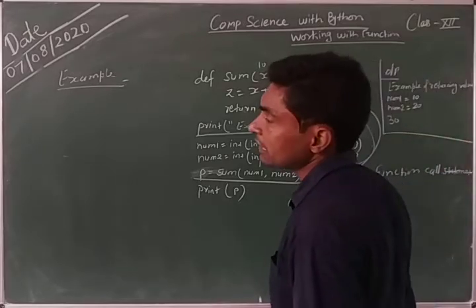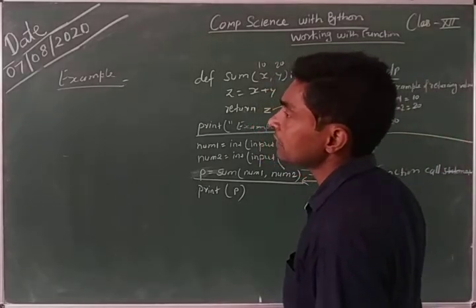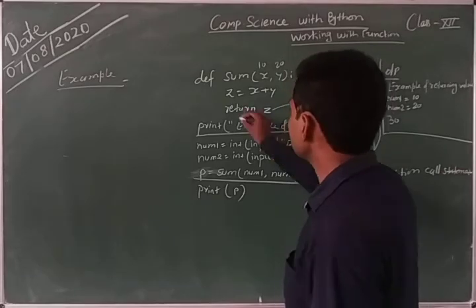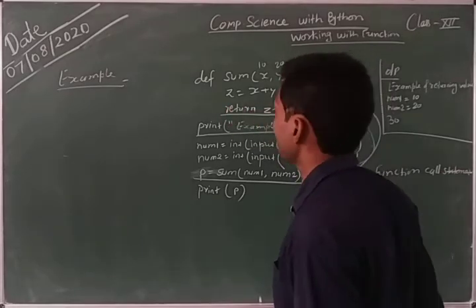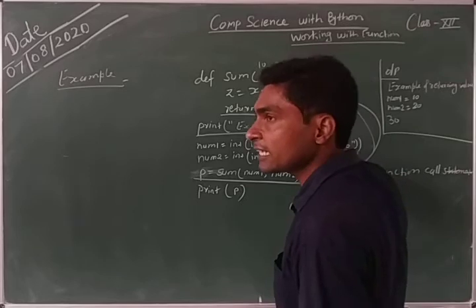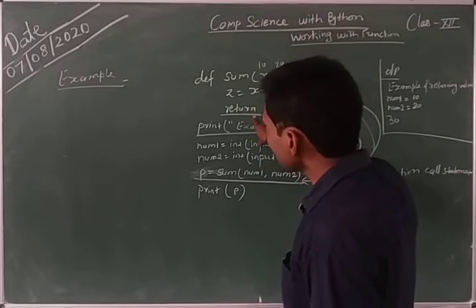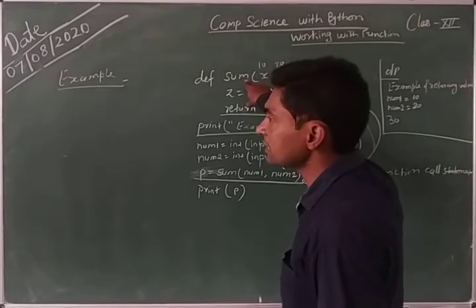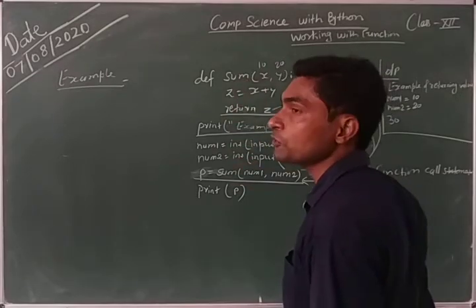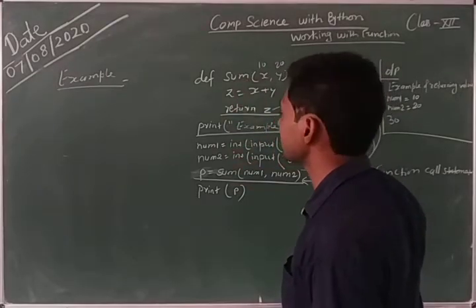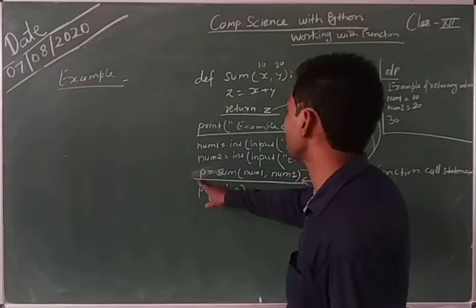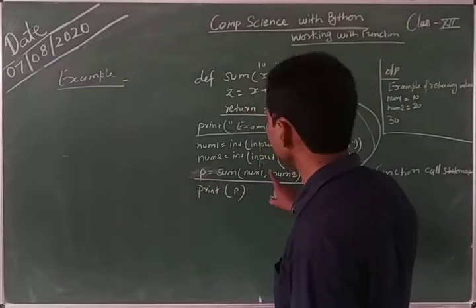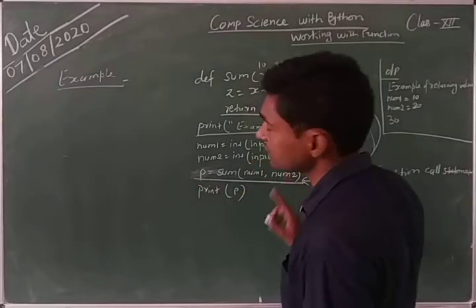I am here trying to explain returning a value. This is the return statement. It means this function is returning a value. If you use the return statement inside the function, then in the function call statement you will have to write it like this. Here this function is returning a single value.